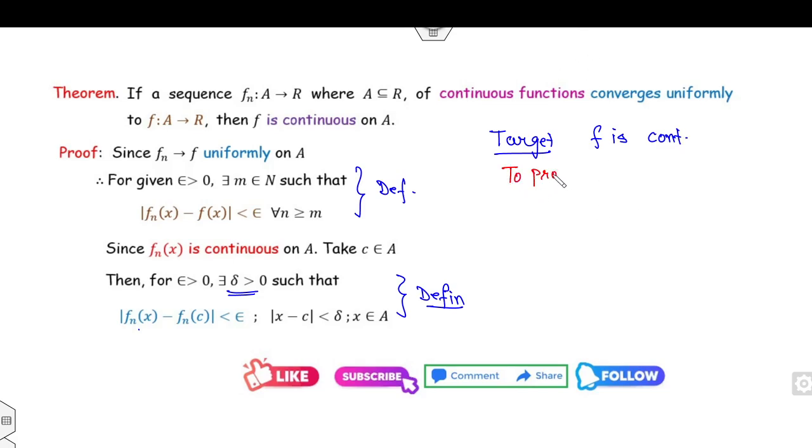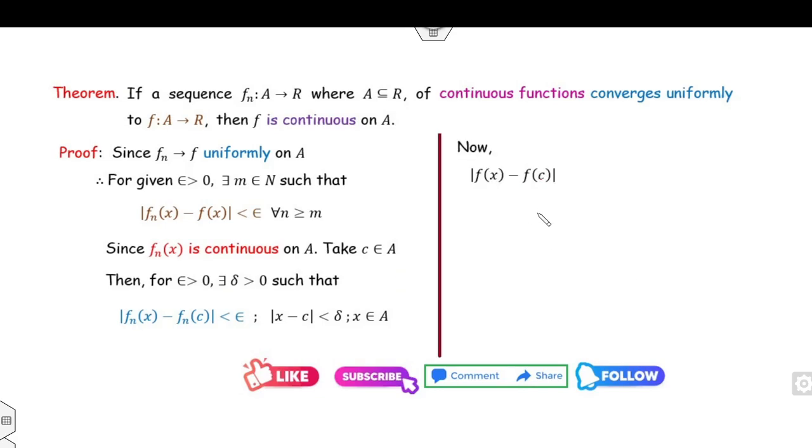For this, we need to prove |f(x) - f(c)| is less than epsilon whenever |x - c| is less than delta. That's the definition of continuity. So let's start with the left hand side. Since f(x) is related with fn(x), I can add and subtract fn(x). Fine. Now f(c), where is f(c)? Again f(c) is related with fn(c).